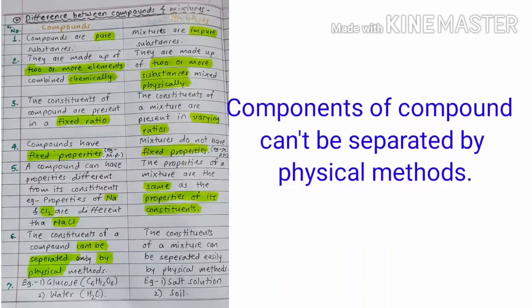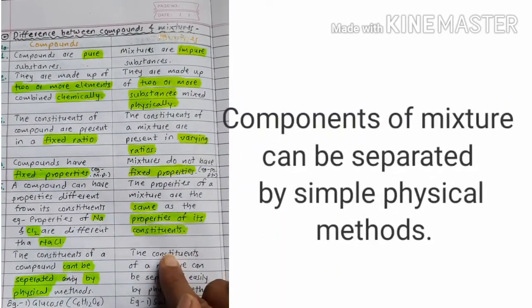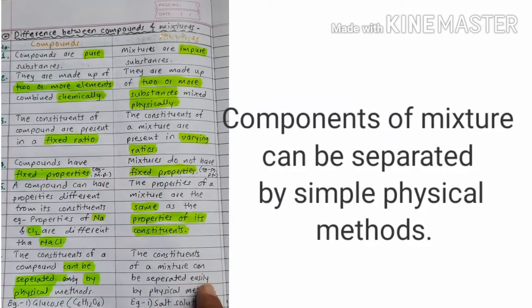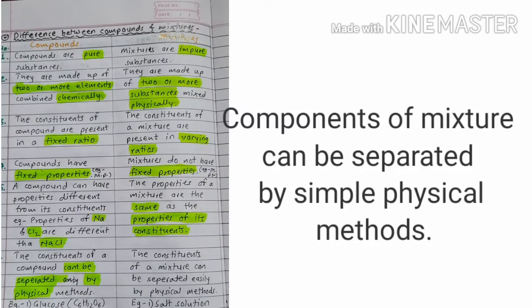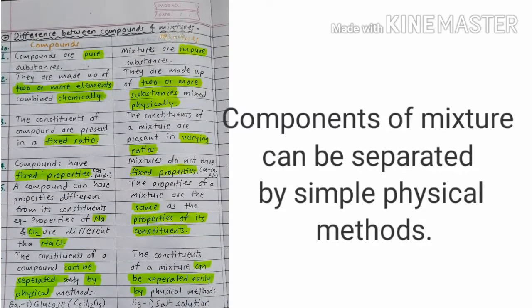But what about mixtures? In the case of mixtures, components can be separated easily, and there are different methods. Winnowing is a method to separate husk from grains.